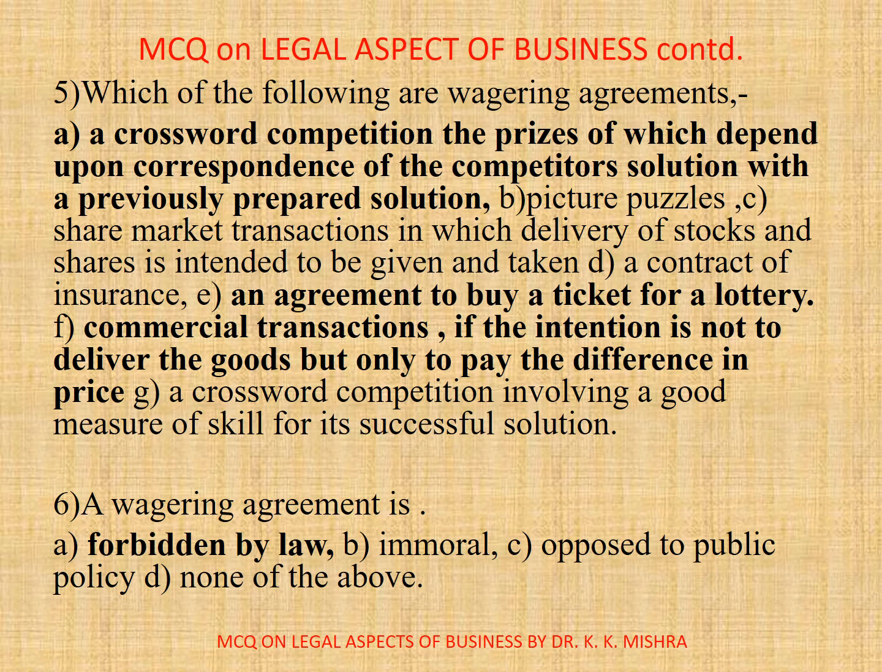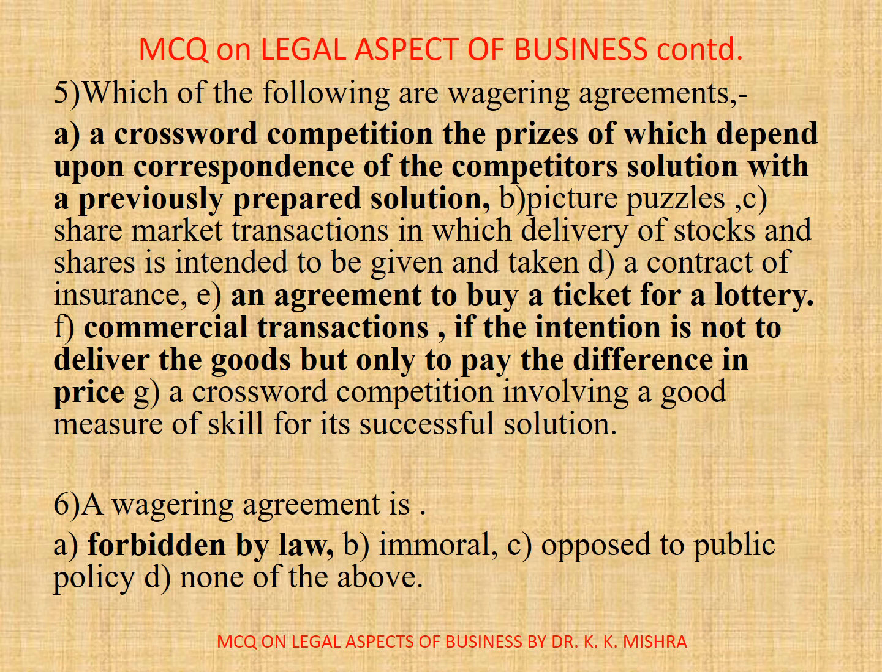Question number 5. Which of the following are wagering agreements? Viewers, let me tell you that all the options highlighted here are the examples. So, complete I am not going to read. This you learn, and wherever you find any one of the highlighted options, you mark them as correct. A. A crossword competition, the prizes of which depend upon correspondence of the computer solution with a previously prepared solution. E. An agreement to buy a ticket for a lottery. F. Commercial transactions if the intention is not to deliver the goods but only to pay the difference.